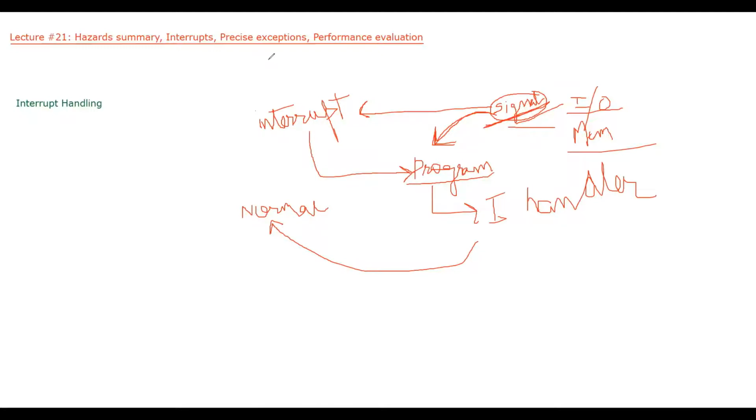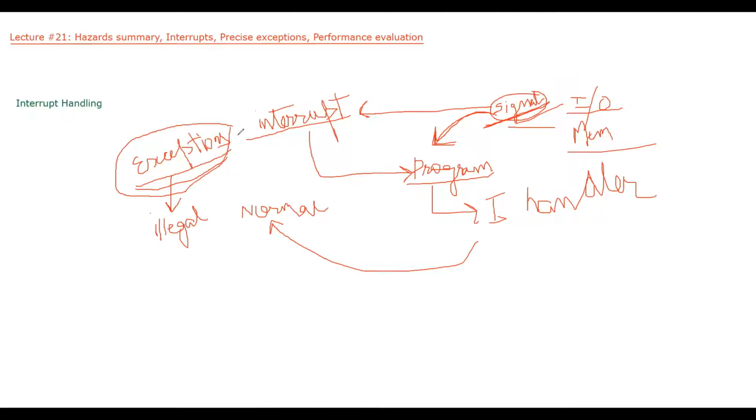Now, as I said in the discussion, we have interrupts, and another term that is used is exceptions. What is an exception? An exception is basically an unwanted signal that is generated by a program when we are trying to do some illegal operation. When our program is trying to do an illegal operation, a signal will be generated. That particular signal is called an exception.